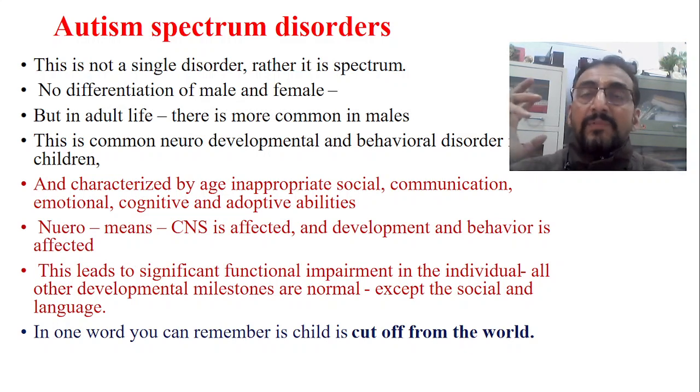He is hearing some sound, appreciating it in the form of sound waves, but what is exactly asked he is not able to understand, because that impulse has not reached the sensory cortex or hypothalamus, and as a result the response has not been created. When you don't understand what has been asked, how can you answer? This is actually happening in case of autism.